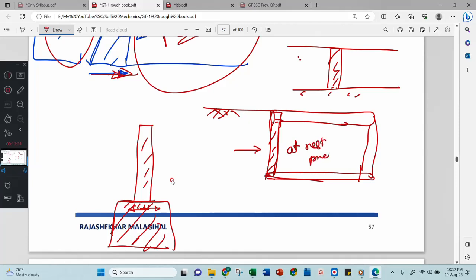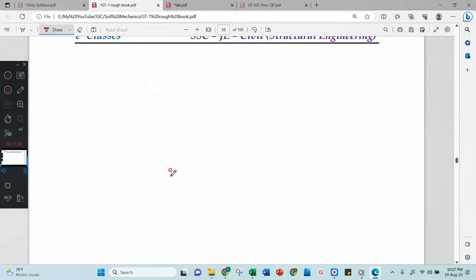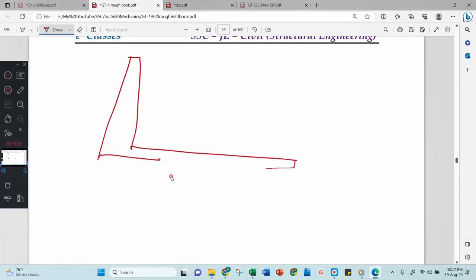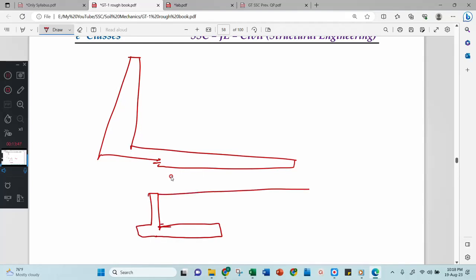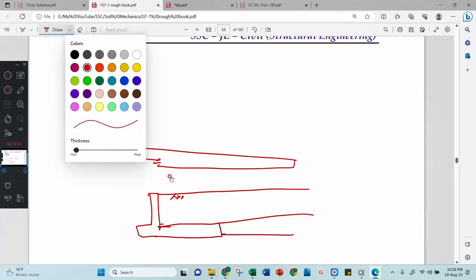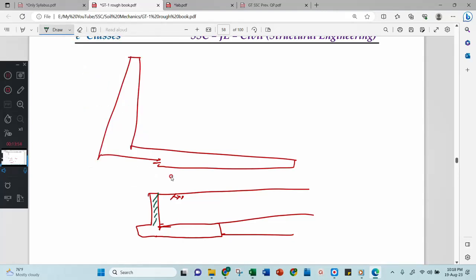At rest pressure. Another example is you can draw this diagram. Look here. This is a retaining wall with the base this much, or a cantilever type of retaining wall. You have observed cantilever type retaining walls like this. Then the soil will be filled this much. Now, will this retaining wall move away from or towards the backfill? No, it will not move at all. It may bend like this, but it will not move. Therefore, this wall is designed at rest condition.